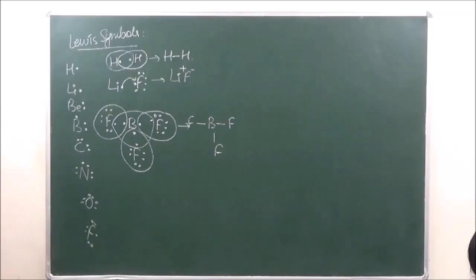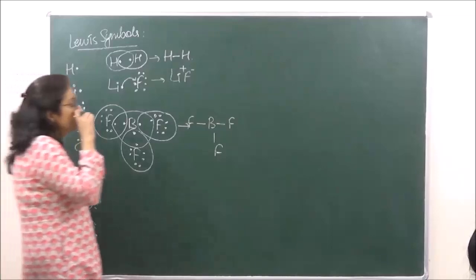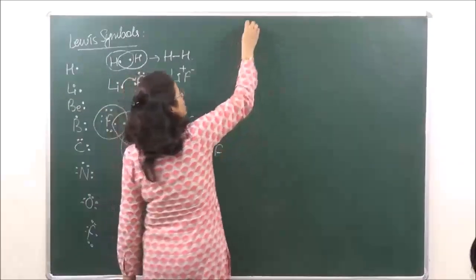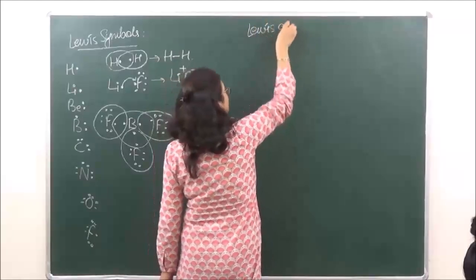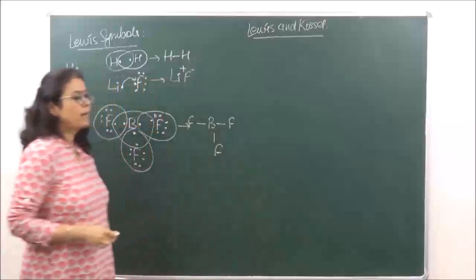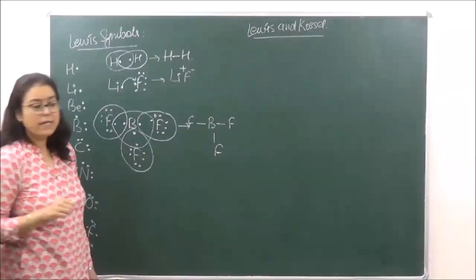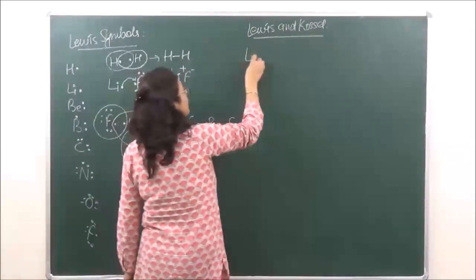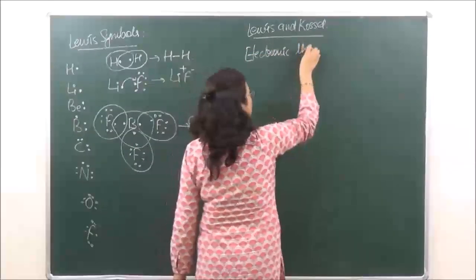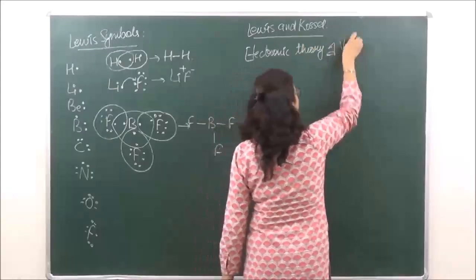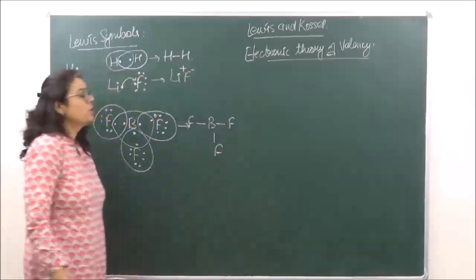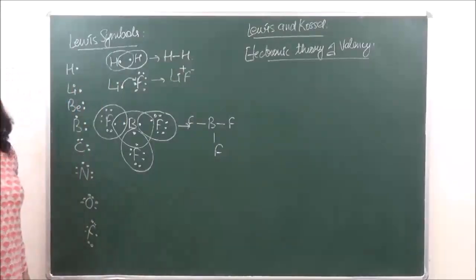Now Lewis dot structure के बाद there was a theory which was put forward by Lewis and Cossel. This theory is known as the electronic theory of valency. Now what does this theory say?